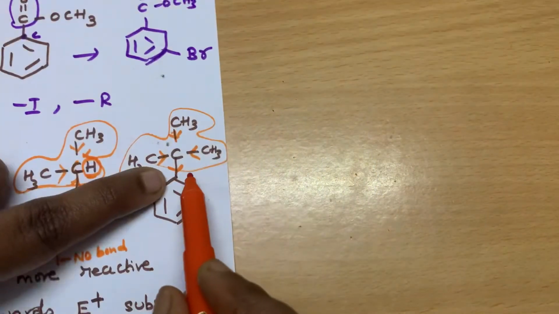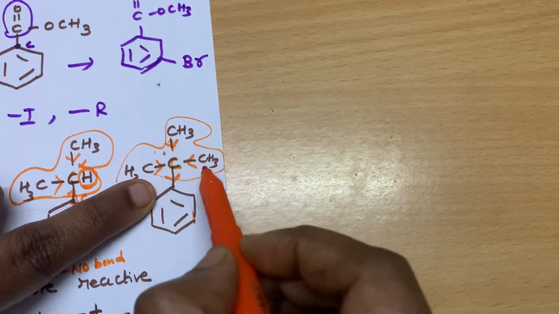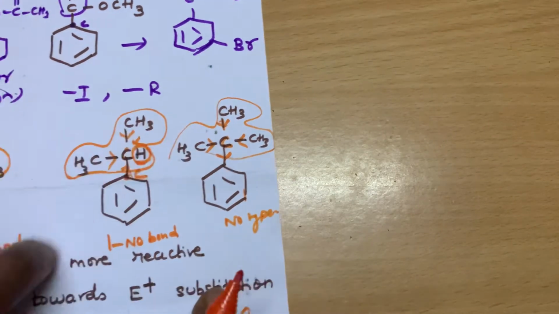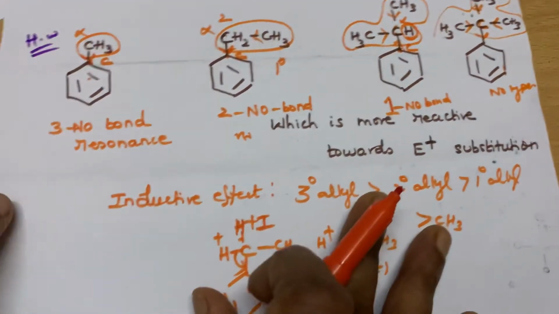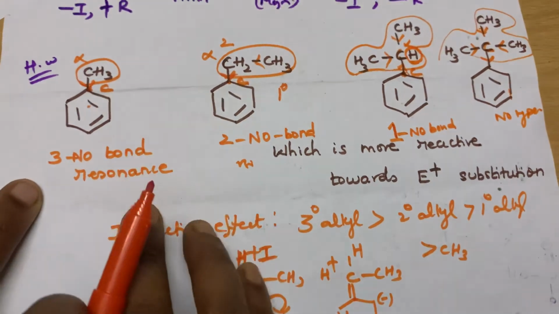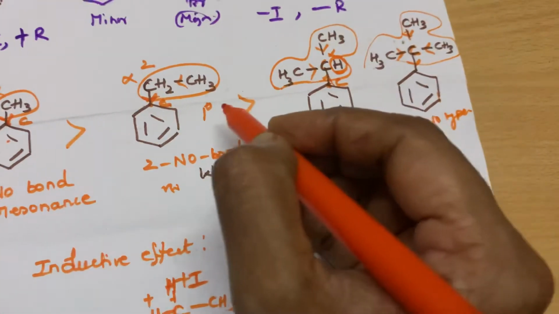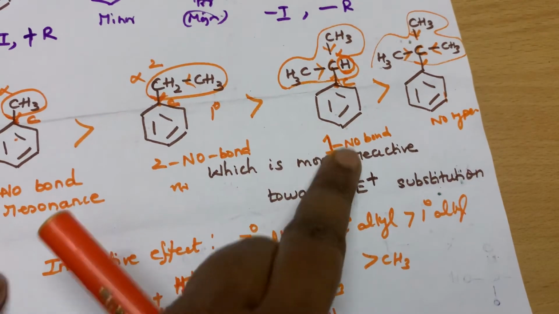Here no alpha hydrogen is there, all these are beta, so no hyperconjugation. Here it can show 1, 2, 3 hyperconjugations. So you have to give importance to hyperconjugation. So the reactivity towards electrophilic substitution is like this.